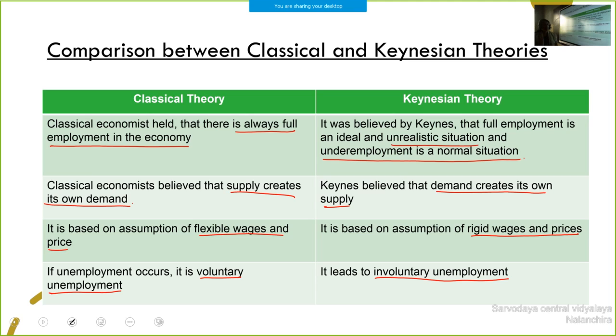According to Keynesian theory, demand creates its own supply. Then, based on the assumption, flexible wages and prices, here rigid wages and prices. Here voluntary unemployment, then in Keynesian theory, involuntary unemployment.